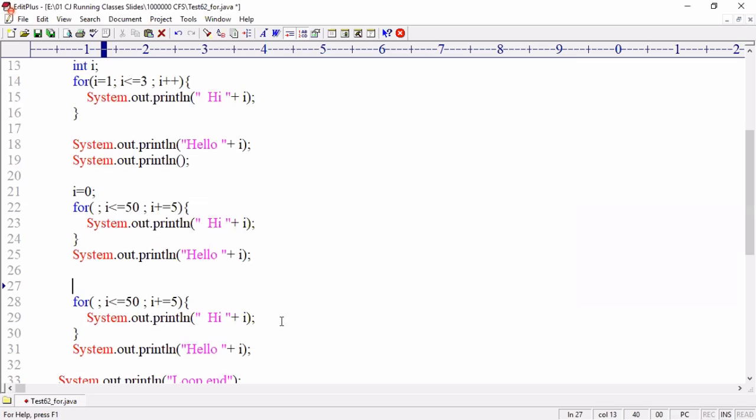In a single for loop, can I declare multiple variables? int a equal to 1, comma, int b equal to 2. You cannot use a semicolon, okay? Semicolon is meant for separating expressions. Can I declare multiple variables? Yes, but this is the wrong syntax.